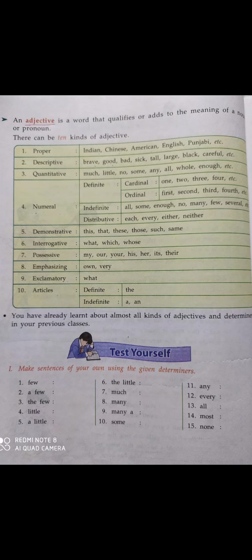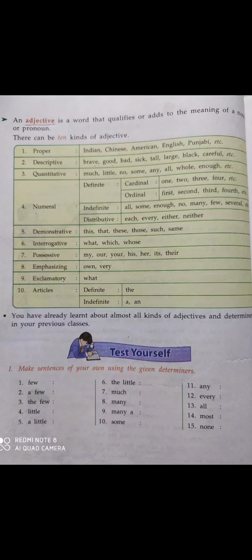Now exclamatory adjective. What a nice girl. At that time, what becomes an exclamatory adjective. Now article: we all know there are two types of article, definite article and indefinite article. Definite article the and indefinite article a and an. These are also adjectives. All these types of words define nouns, describe nouns, and say something about nouns.